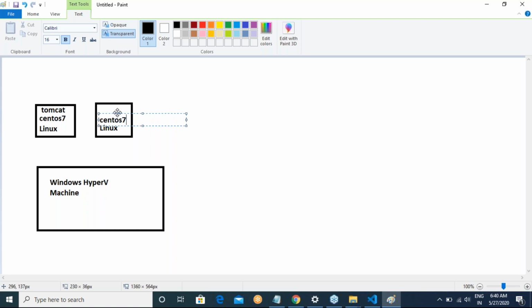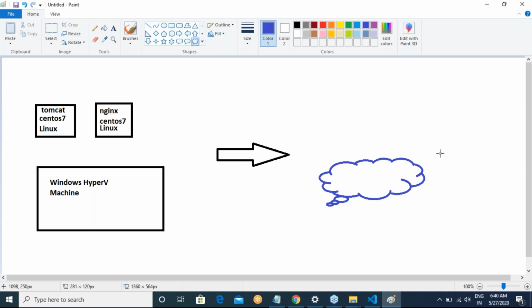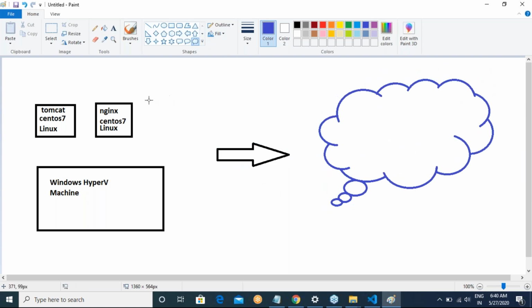On top of the CentOS 7, I'll be installing Nginx. The whole idea is that this is where your application is running, so I'm installing application software. Then we want to move this stuff into Azure. We'll have one Windows setup also, but right now I'm not having it.